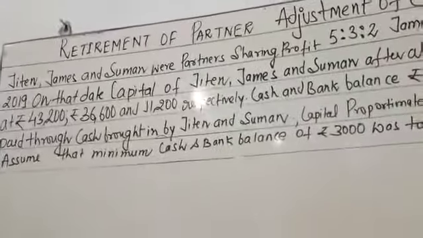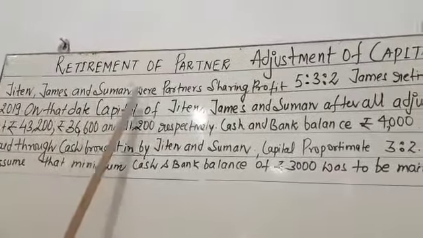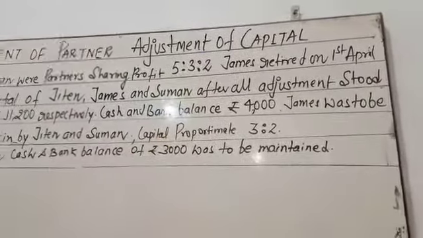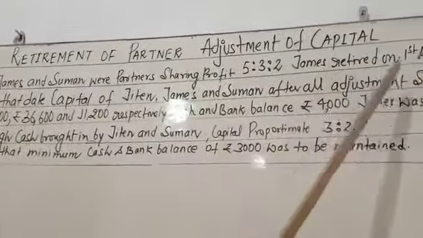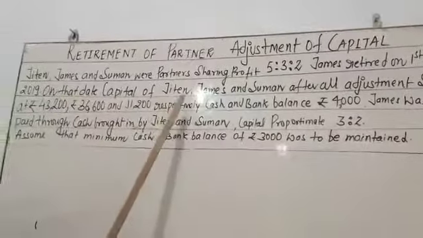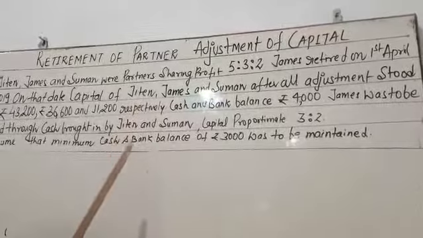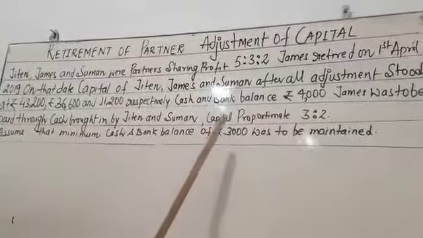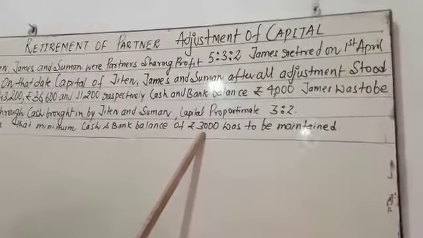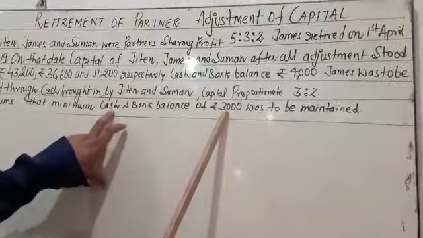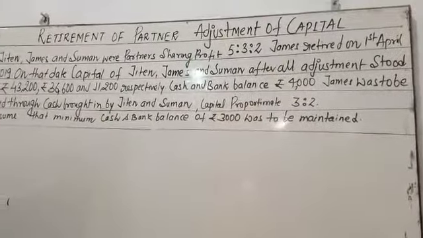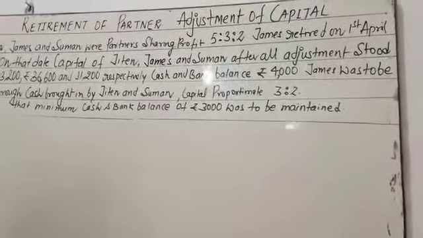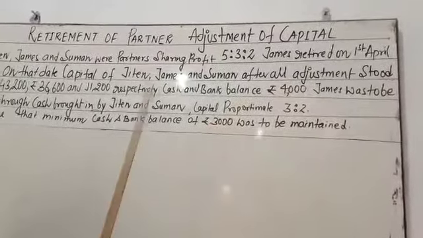My dear students, in this question, Jiten, James and Suman are partners. They have a profit sharing ratio of 5:3:2. In this firm, James is going to retire. It means the firm is going to maintain a cash balance of 3000 rupees out of 4000 rupees. Today's main objective is the maintenance of cash and bank balance, 3000 out of 4000.